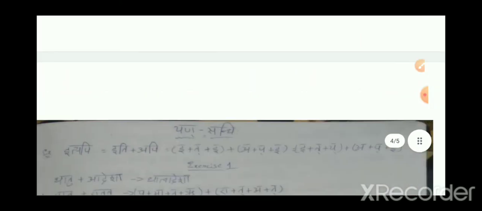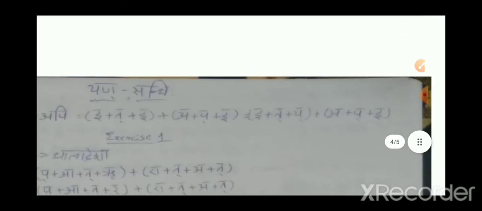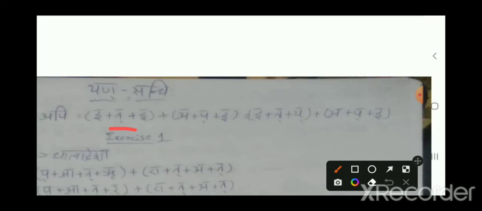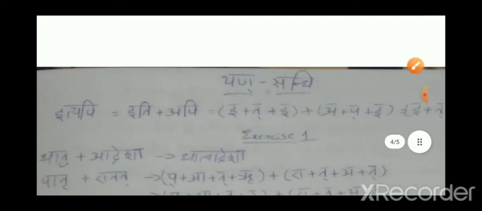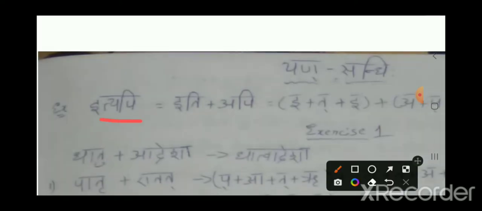In this example, I will show you. Let's take the first example. We have seen this, right? In iti plus api, this is the first form, and this is the next form, the second form. And what is the final form? This is the final form, ityapi. Until accomplishing this final form, we keep on making changes. We see what rules are applicable, and under that rule which case is applicable. Based on that, we keep on making changes and then reach the final form, which is called Rupa Siddhi. That's it. This is what you need to know.